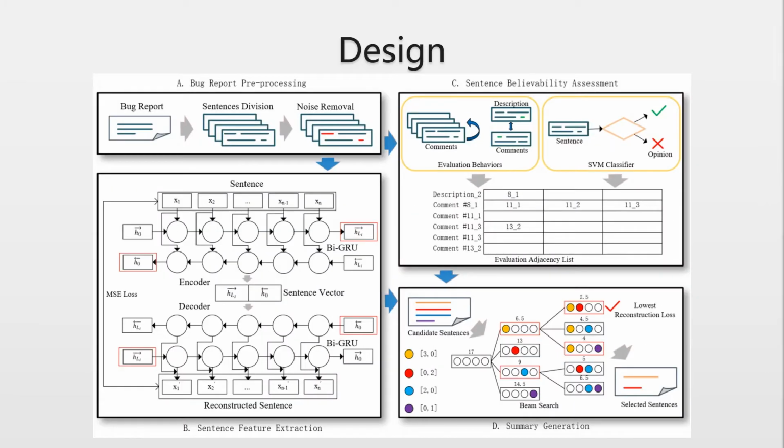In conclusion, BugSum generates the summary automatically, reduces the redundancy in the summary through the dynamic selection, and reduces the possibility of the controversial sentences being selected into the summary by considering the believability of the sentences.